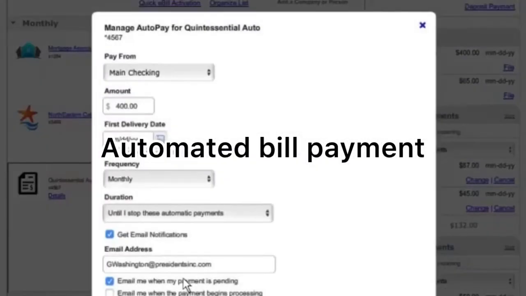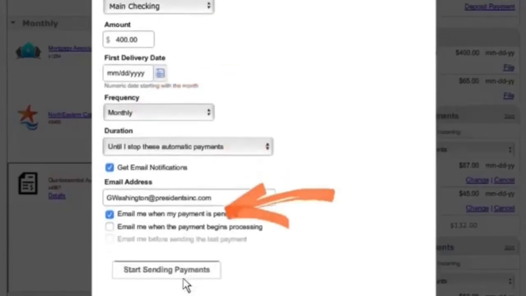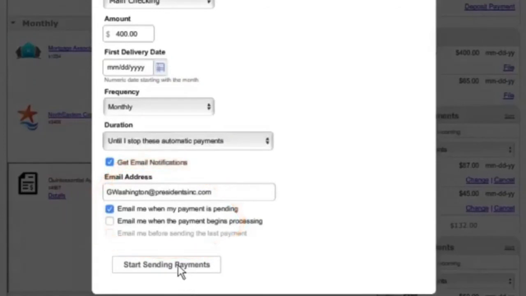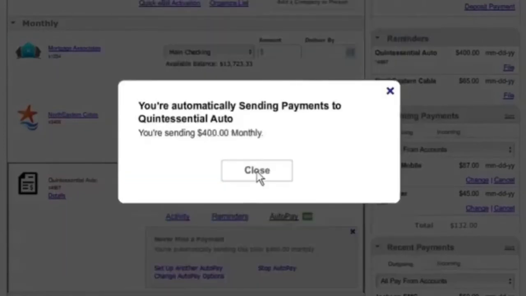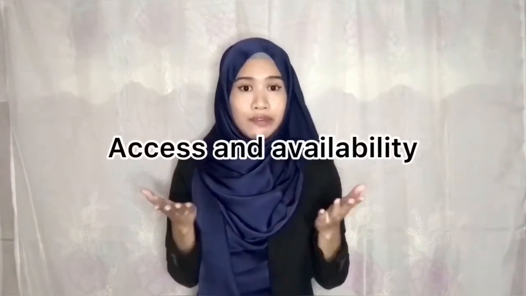Automatic bill payment. Many financial institutions allow bills to be paid automatically out of a saving account without being subject to the withdrawal and transfer limit, helping you avoid late fees or missed payments. So, the advantage is access and availability.